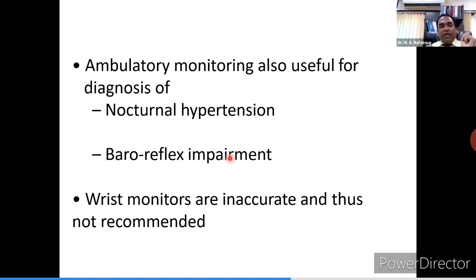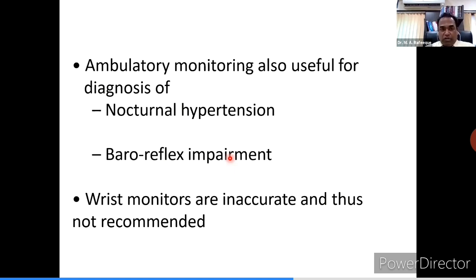As I said earlier, ABPM is not only useful for masked hypertension and white coat hypertension, it is also able to detect nocturnal hypertension, daytime hypertension, and baroreflex impairment. One problem with ambulatory blood pressure monitoring is that when the patient applies it at the waist, during the night there is often inflation and deflation of the cuff that disturbs the patient's sleep.